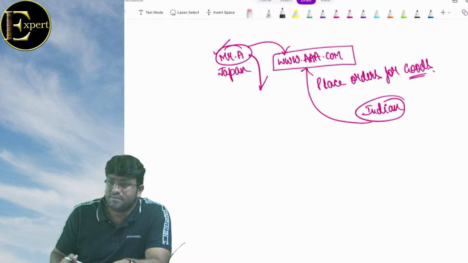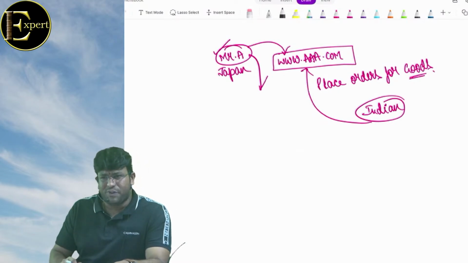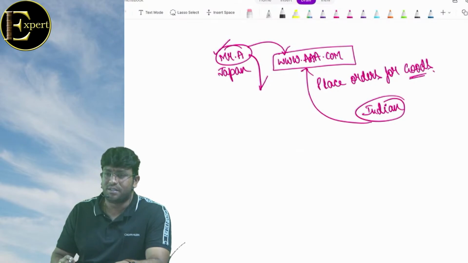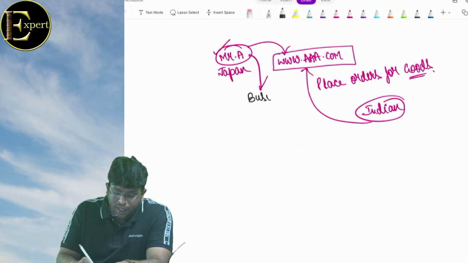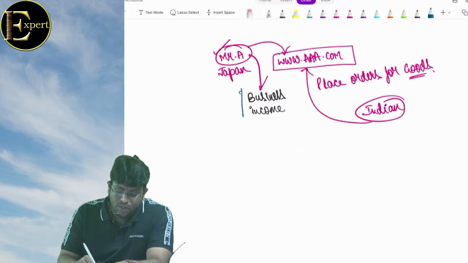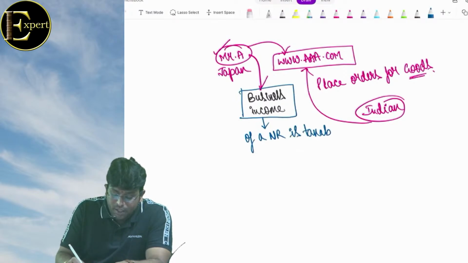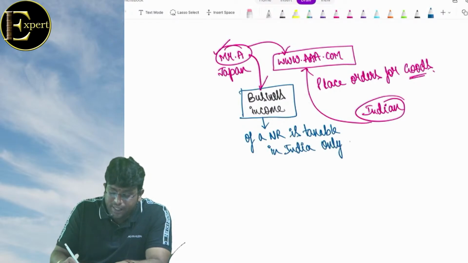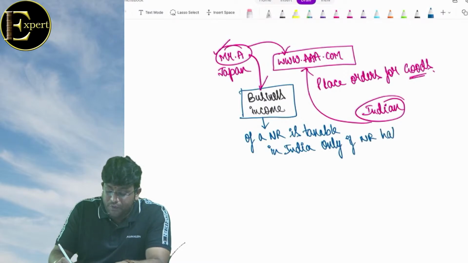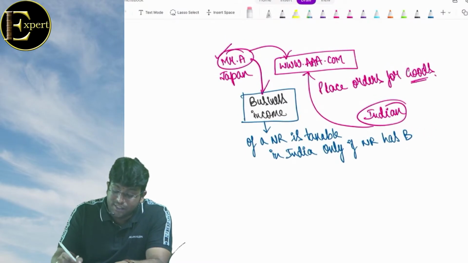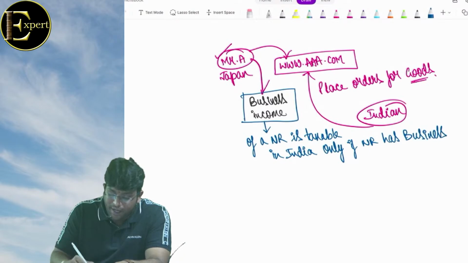From this A's point of view, what is the nature of income, beta? Is it royalty income? Is it interest income? Is it a fees for technical service? What kind of income is it? It is normal business income. Do you agree to that? And law specified that business income of a non-resident, I repeat again, business income of a non-resident is taxable in India only if non-resident has business connection (BC) in India.